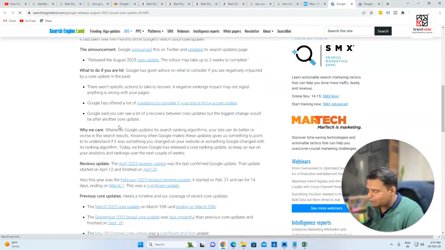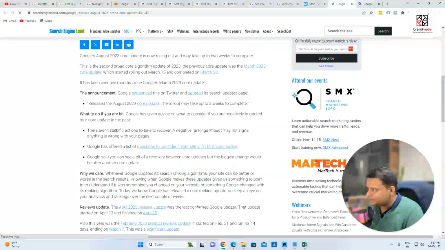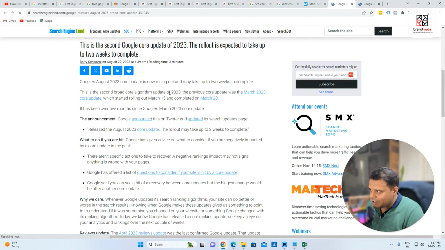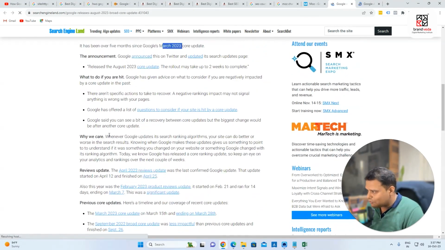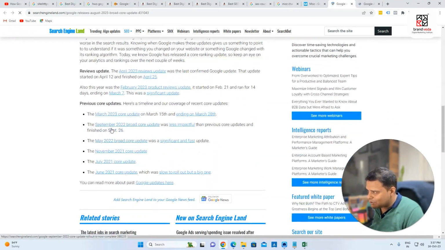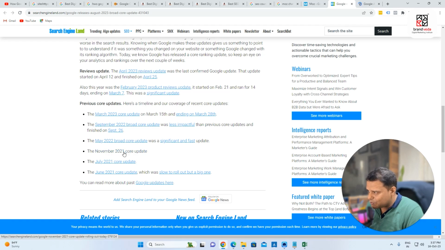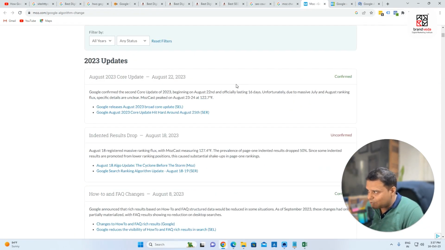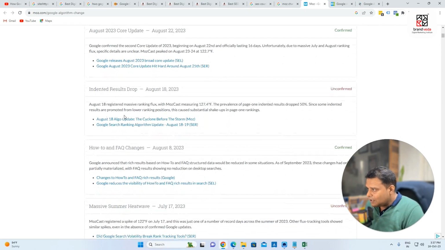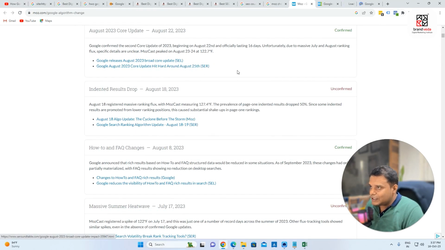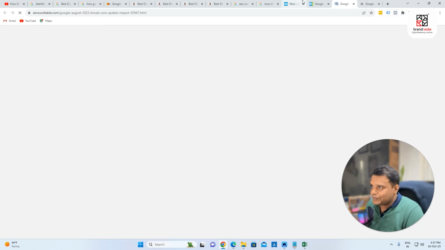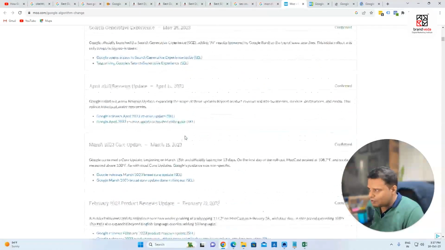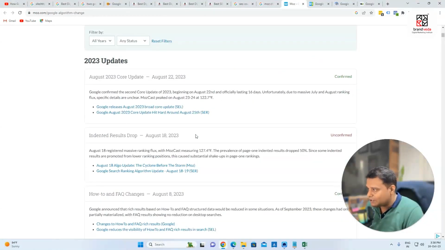This is the second update of 2023, the March core update, and before that Google started with the September 2022 core update. So they always come with core updates, which are major changes in the algorithms. And you can see this is August.